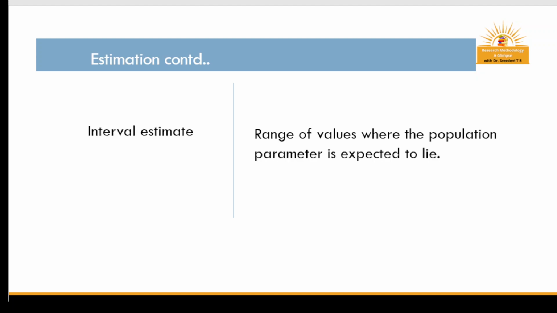Next is the interval estimate. From the term itself, we know it is in the form of an interval, that is, a range. It is a range of values where the population parameter is expected to lie. Here there is an interval of values. With interval estimation, confidence intervals (CI) are constructed. In the interval, there is an upper limit and a lower limit. These are called confidence limits.